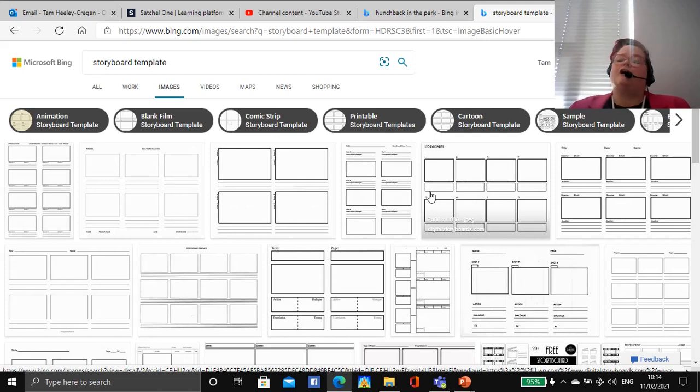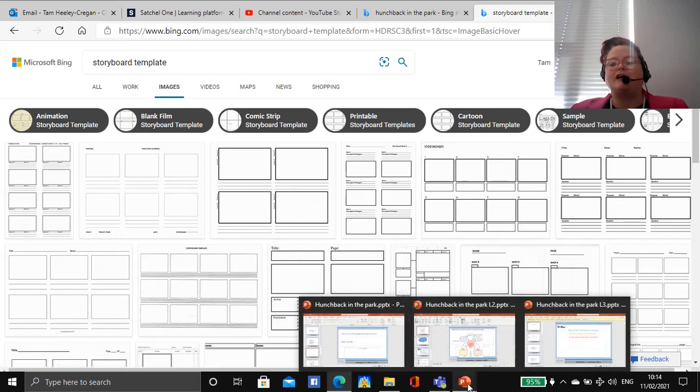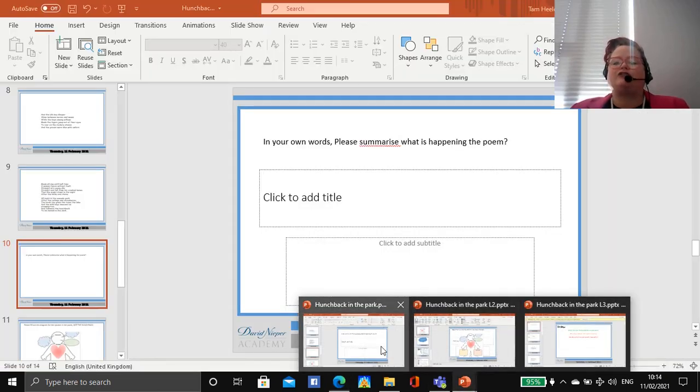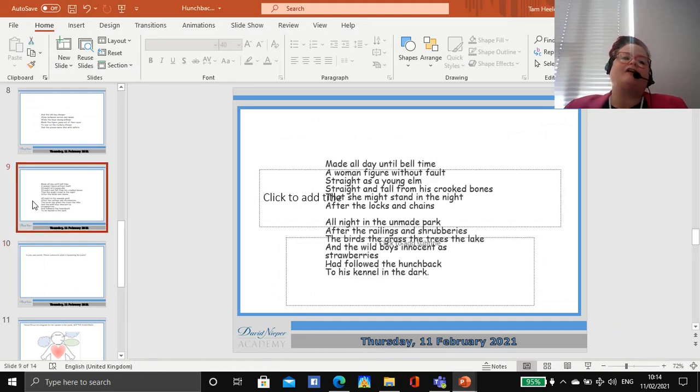Okay, so two lessons, this one and the next one, looking at doing a storyboard for the poem Hunchback in the Park, and you are going to do me a picture for every stanza of the poem. All right, I will post this video and the quiz that goes with it on both of those lessons as well, so it will just be a repeat, the lesson after this one.